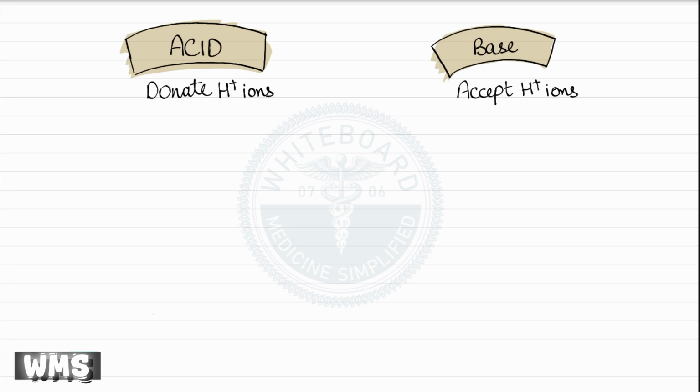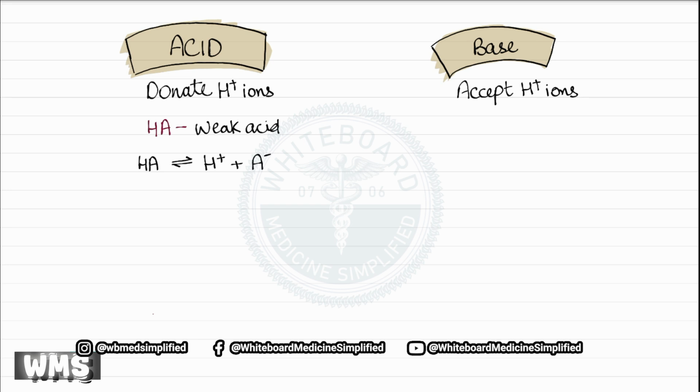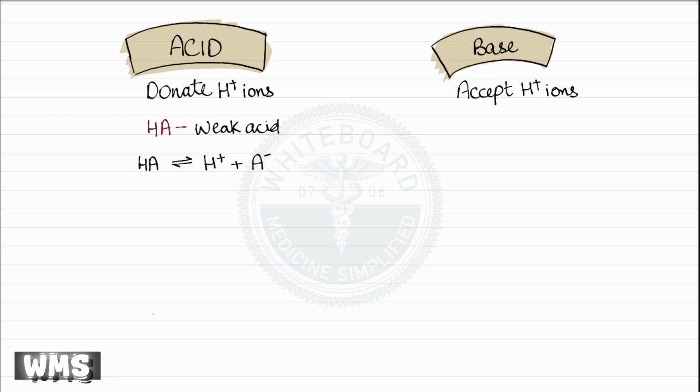For simplicity, we represent a weak acid drug as HA. As a weak acid can donate a hydrogen ion, it contains a hydrogen ion, and a weak acid drug typically exists in equilibrium as HA can reversibly dissociate into H plus and A minus. This dissociation is highly dependent on the pH of the surrounding environment. On the other hand, a weak base drug is represented as B, which can accept a hydrogen ion to form BH plus, again in a reversible manner.